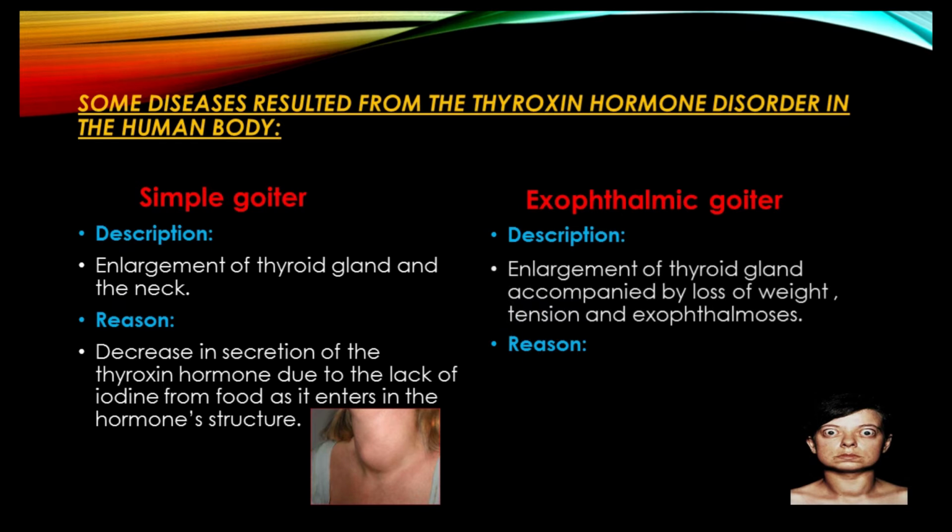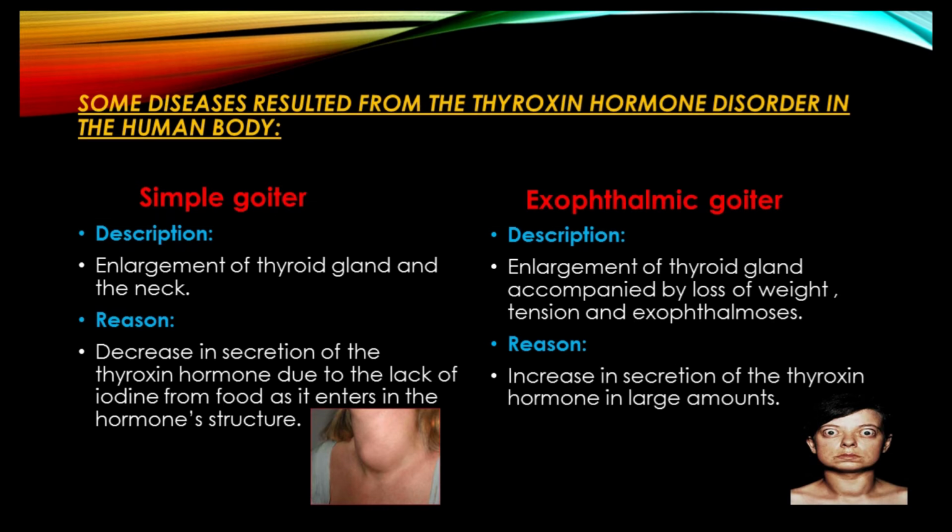The second one is exophthalmic goiter. This disease appears in the form of enlargement of the thyroid gland accompanied by loss of weight, tension, and exophthalmosis. Exophthalmosis means that, as you can see in the picture, your eyes will look weird.